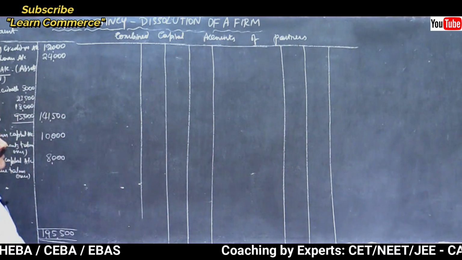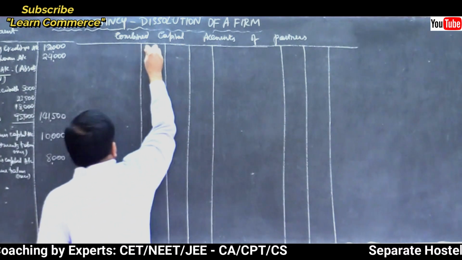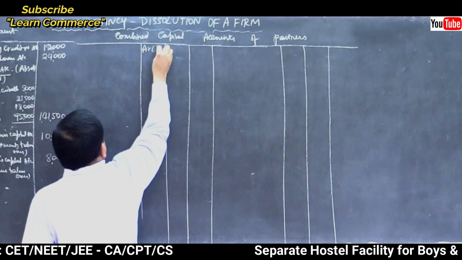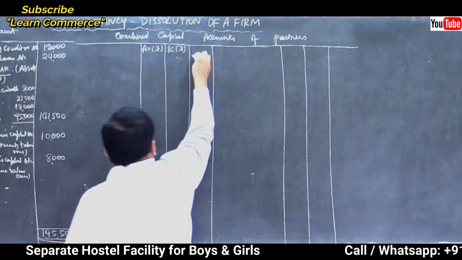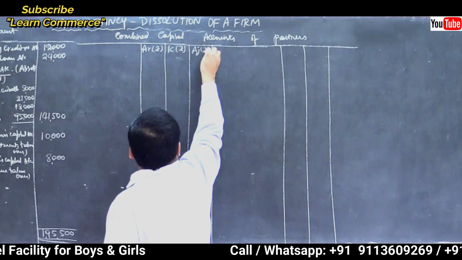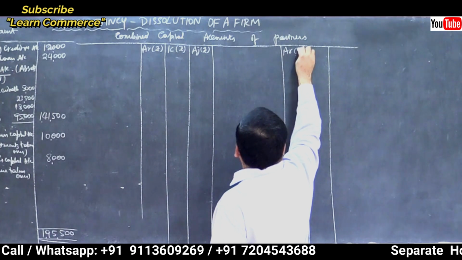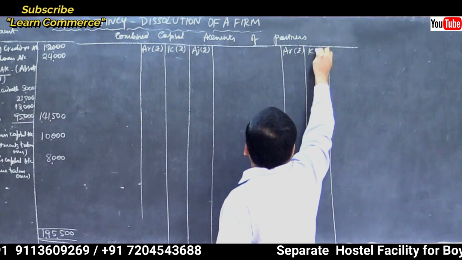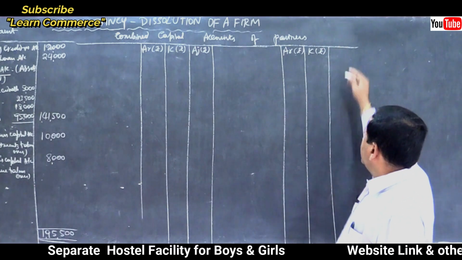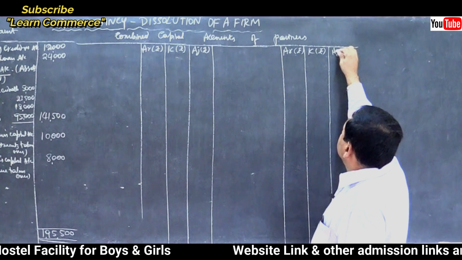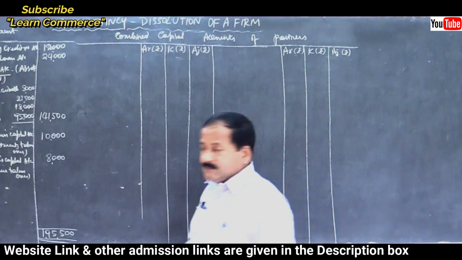Draw the columns debit, credit, then particulars. Arun in rupees, Kiran in rupees, and Arjun rupees. Write the column headings quick. Do it fast. Kiran rupees and Arjun rupees.